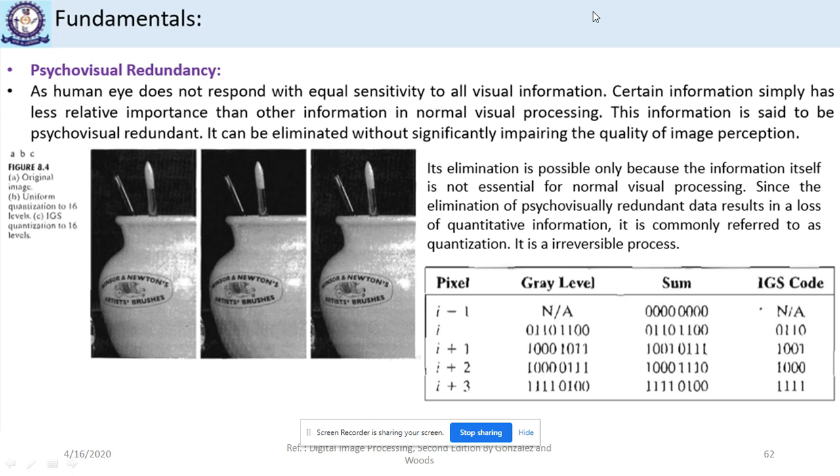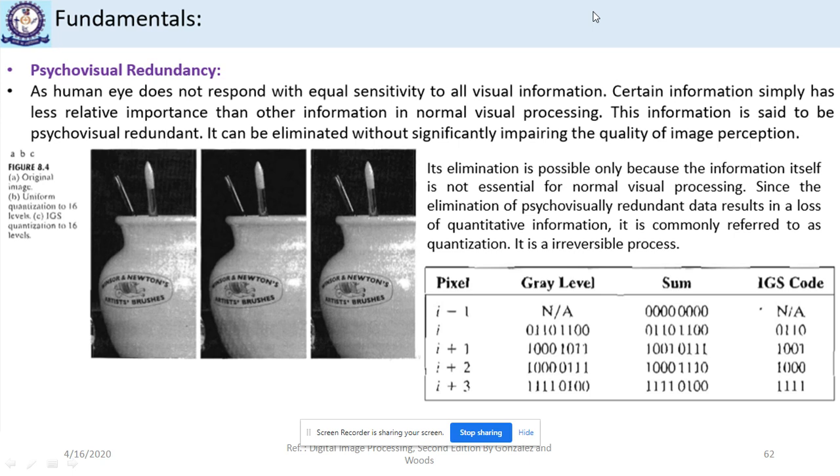So, this is a fact about the human eye: it does not respond with equal sensitivity to all the visual information. It always depends. It will respond with very good sensitivity to a particular visual information, and it might not respond with the same sensitivity to other visual information. This kind of information can be removed from the image. Why? Because ultimately when we are looking at the image, if that is not making much impact on the image appearance, then we can remove such information, and that kind of information is called psycho-visual redundant information.